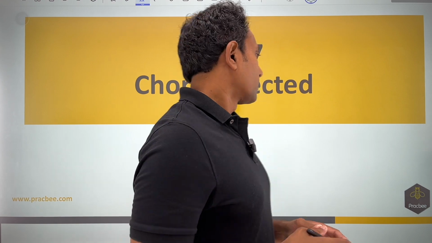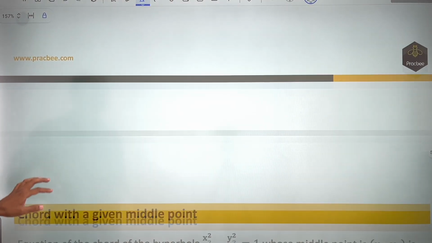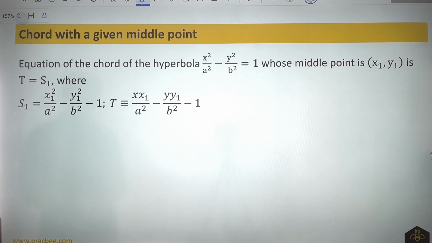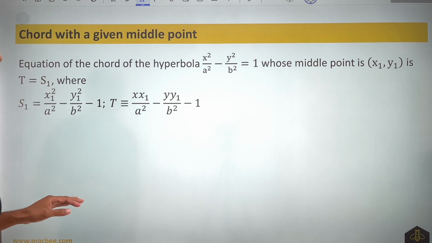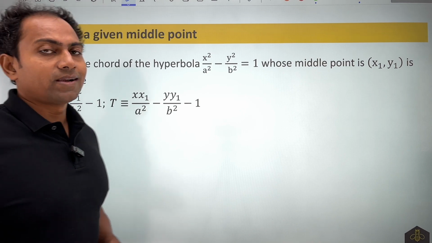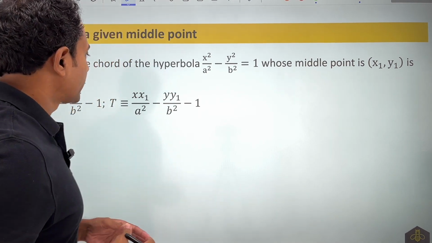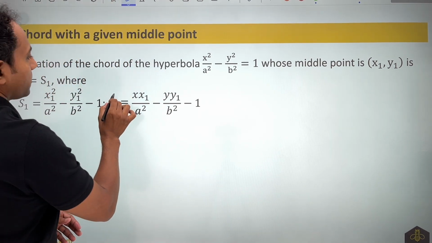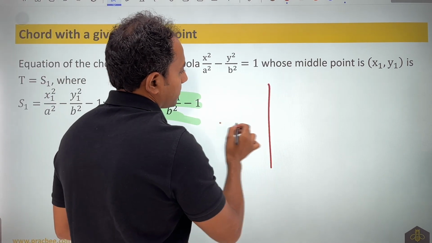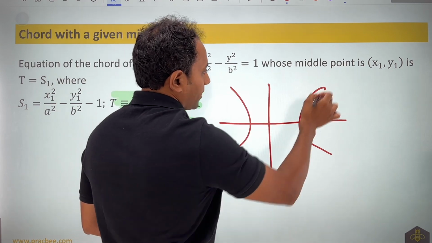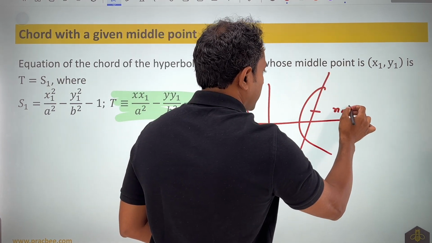Now type 7 problem is based on the idea of chord bisected. Now this idea has been constant since circle. We had used the same idea in ellipse also, parabola also, and now in the hyperbola we are extending the idea forward. So now T we are writing like we write the equation of tangent, but x1, y1 is nothing but the point of bisection of the chord. So when you are writing this equation, something like this is happening. We have been given a chord whose midpoint is nothing but x1 comma y1.